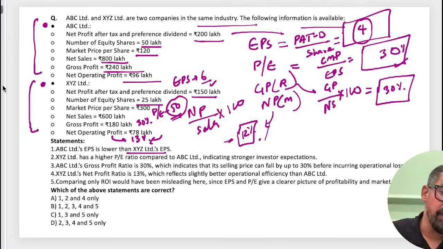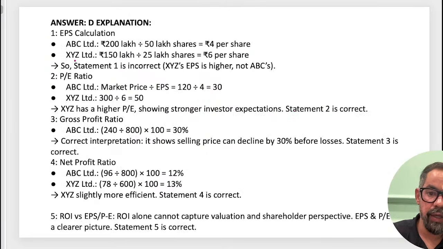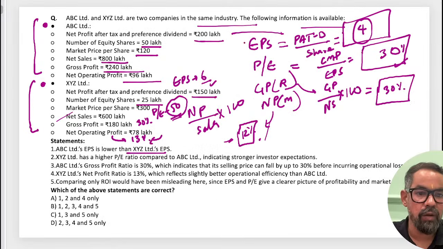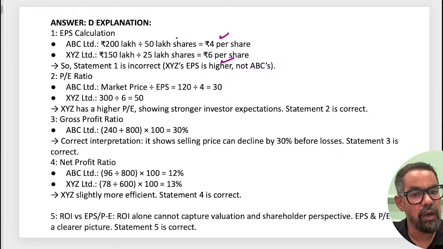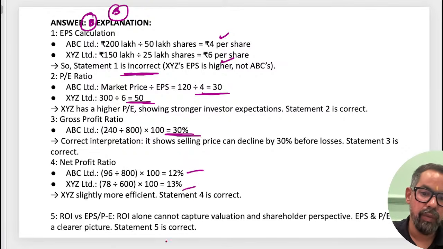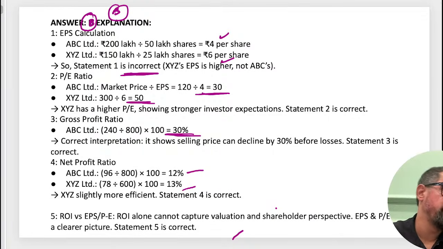You got the calculation, guys, everyone? What answer is saying? D. ABC 4 rupees and here XYZ 6 rupees. Did we calculate the first one wrong? ABC 4 and this statement itself is wrong, yes. Here it is written as incorrect. Do not go for this one, it will be B only. So the second one 50 and here it is 30. It is 30%, 12%, 13% and the rest are all correct.